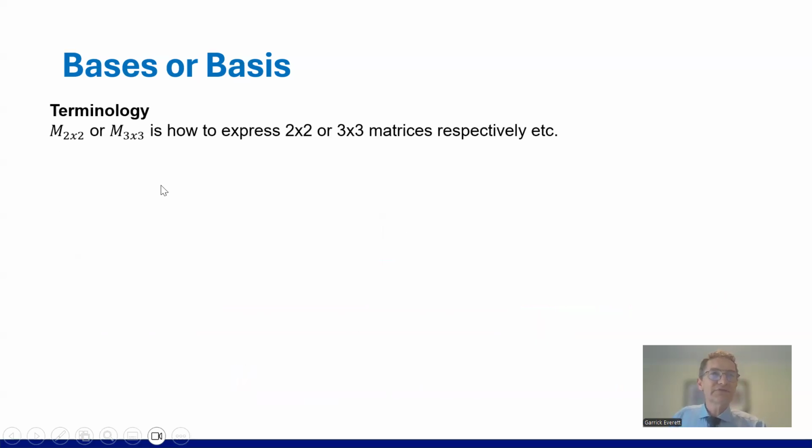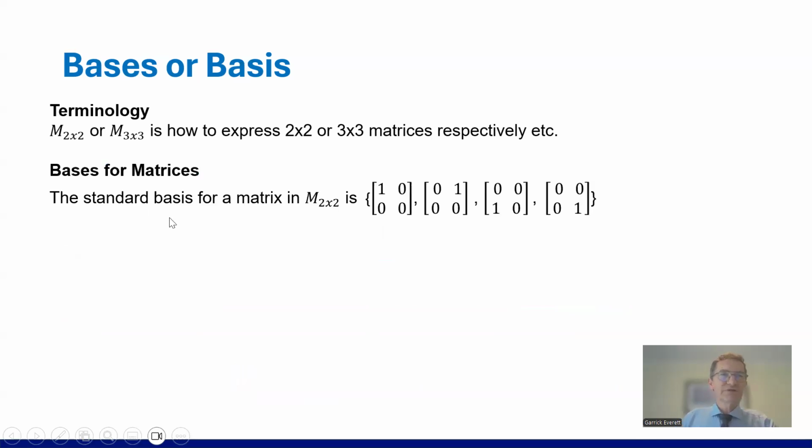Okay, so that's vectors. Let's look at matrices for a basis. So M2 by 2 or M3 by 3 is how you would express a 2 by 2 or 3 by 3 matrix, respectively. So you've got the numbers here down the bottom. So when you're using M, numbers down the bottom. When you're using a vector, numbers up the top. So basis for matrices. The standard basis for a matrix in M2 by 2 is a 1 up there, a 1 up there, a 1 down there, and a 1 there.